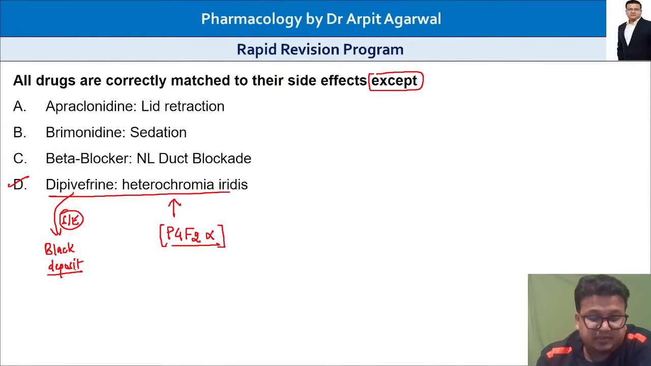Prostaglandins, Dr. Ashish, that is correct, and Dr. TKS and everybody else. Dr. Anju, yes, prostaglandins cause heterochromia iritis.